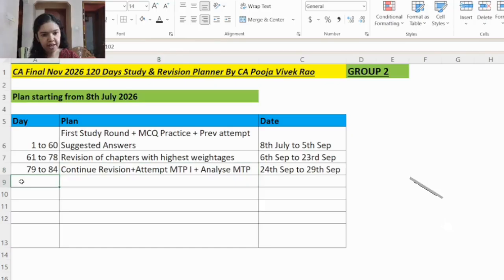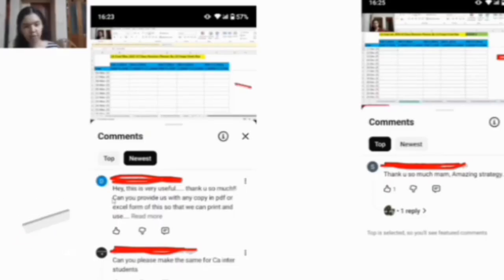Now, before going ahead with the study plan, we will be looking at some feedback. Previously also I have prepared many study planners and they were very useful for CA students. I got many feedbacks saying that it improved their confidence, it improved their speed of studying, and it also helped them to clear the exams as well. I was very happy to receive this feedback. Next up, on the screen you can see these feedbacks. Students found this study planner helpful and they were able to follow it easily as well.